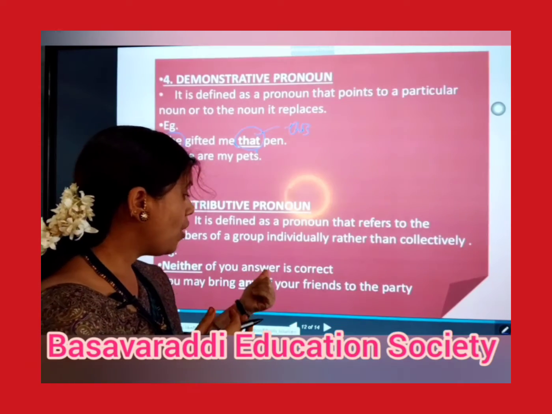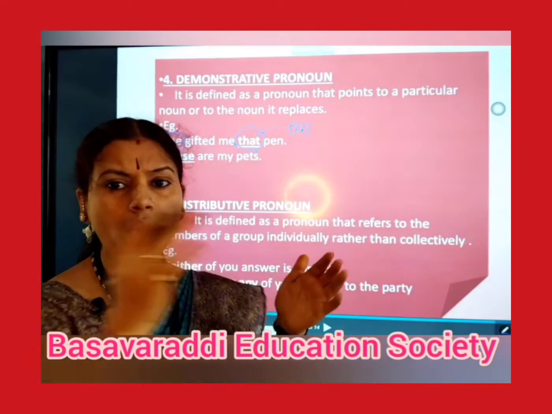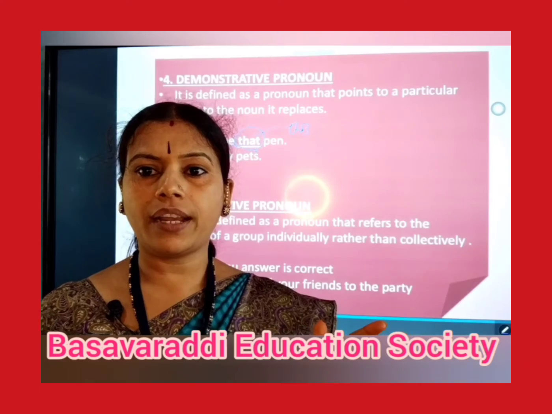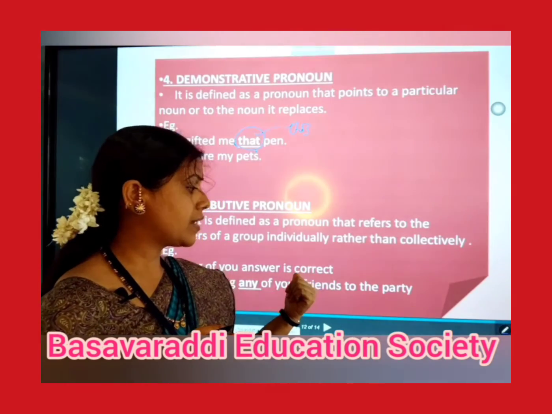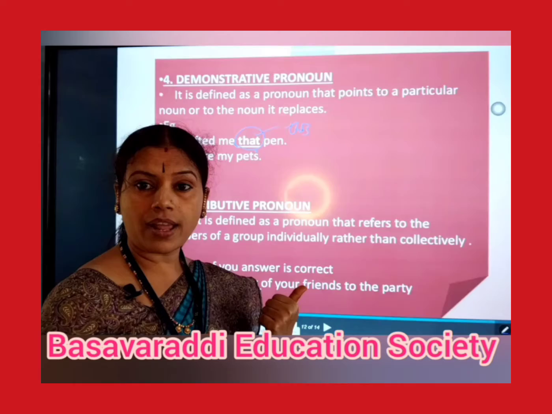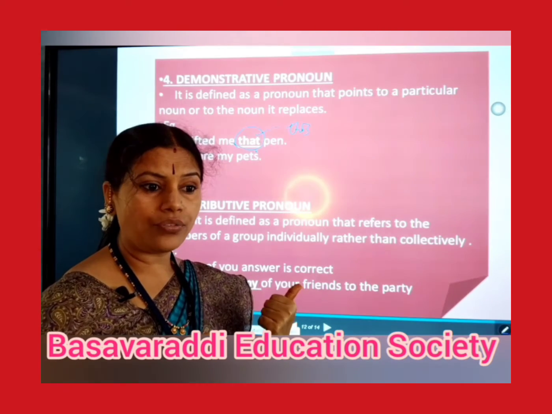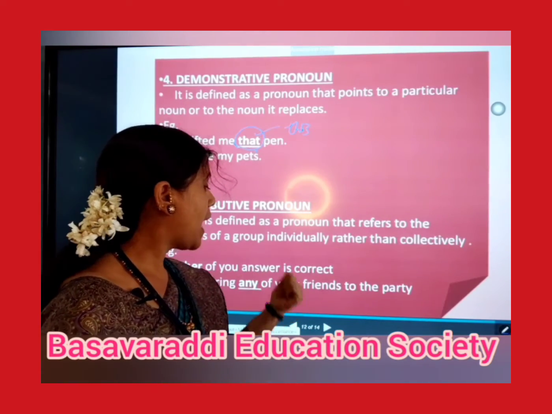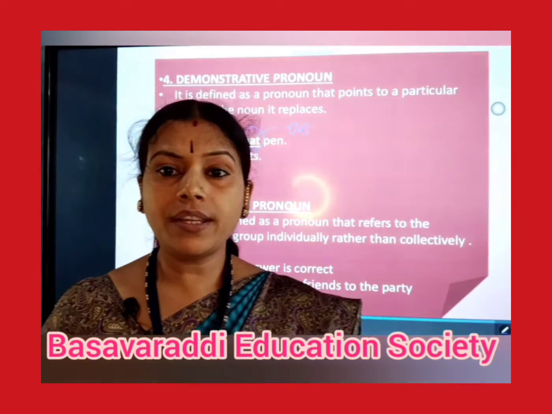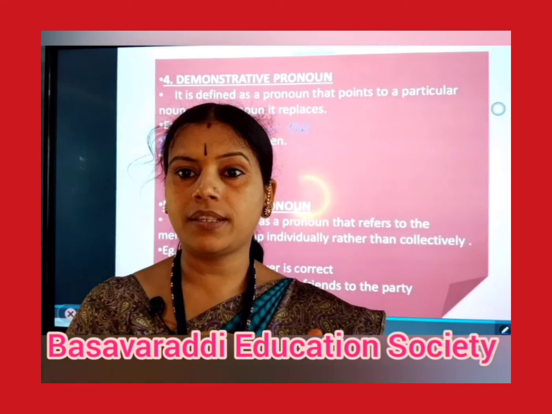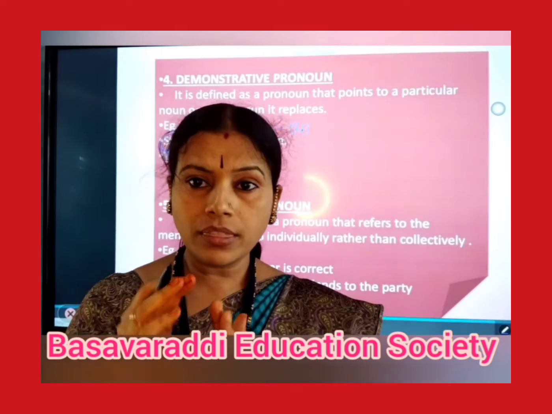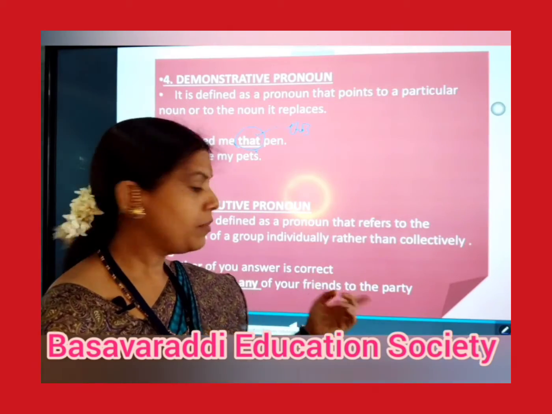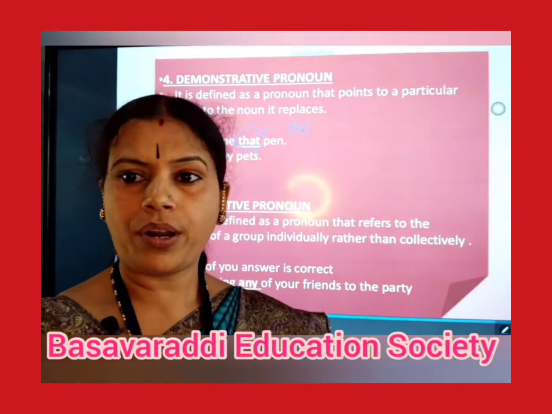Here, neither of you answer is correct. Neither of means in the whole group, if all the students are giving answers and nobody has given a correct answer, the teacher or lecturer says neither of your answer is correct. Likewise, you may bring any of your friends to the party. Here it is not indicating a particular person or a particular thing. So commonly, in a group, choosing some of them is called a distributive pronoun.